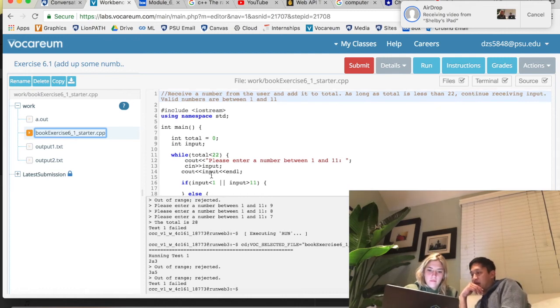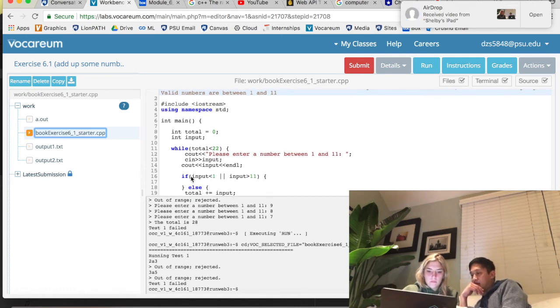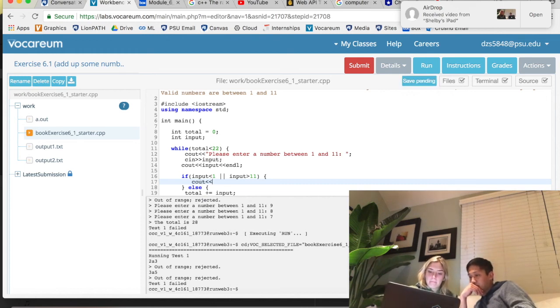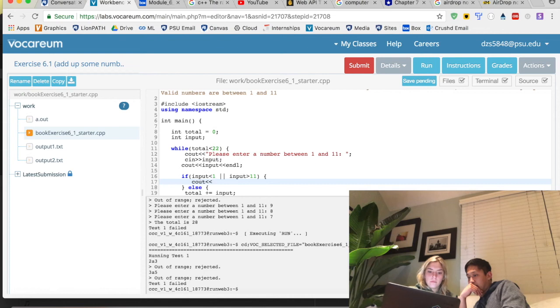So basically, inside here, if you do get anything outside the range, go in between those. Right there, inside the if. You want to say cout. And then you want to say this. So quotations. And make sure you spell it exactly like this. Out of range with the spacing. Semicolon. Space rejected. Cool. Quotations, and then you want to do endl, two more angle brackets. Endl, that looks like a 1. And then run it. See how that goes.